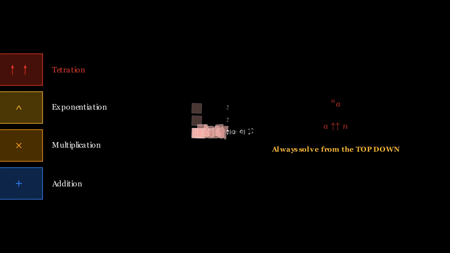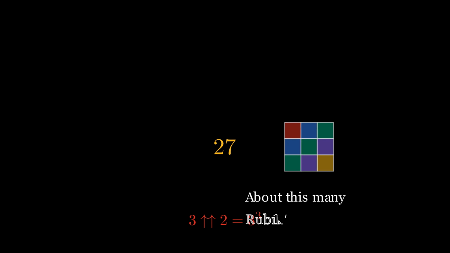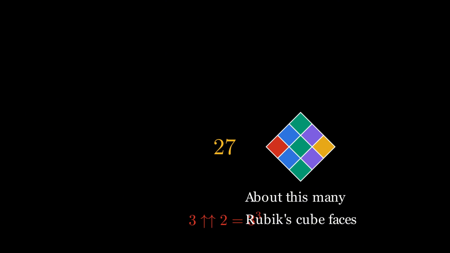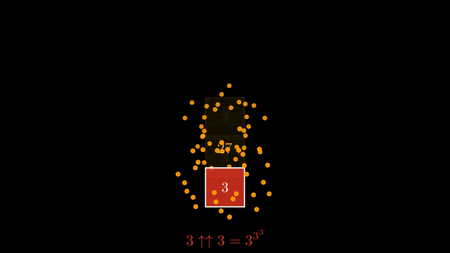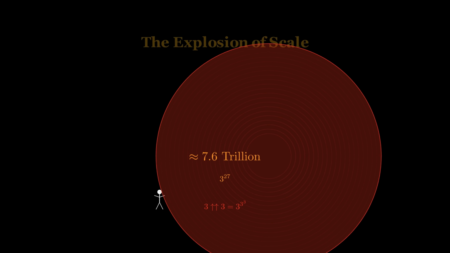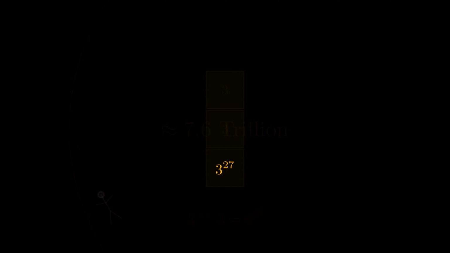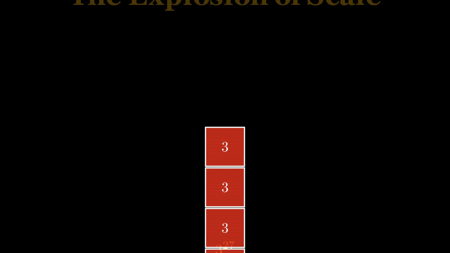But why stop at 2? Okay, let's try base 3. 3 tetrated to 2 is simply 3 cubed, which gives us 27, about the number of squares on a Rubik's Cube. Manageable, but 3 tetrated to 3 is 3 to the power of 27, a number with 13 digits, roughly 7.6 trillion. If a person represented one, this number would be a colossal sphere, dwarfing them completely.